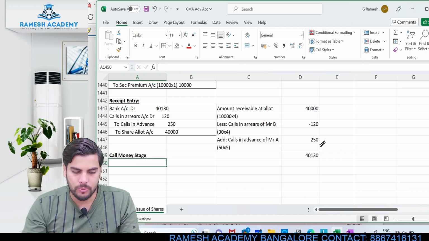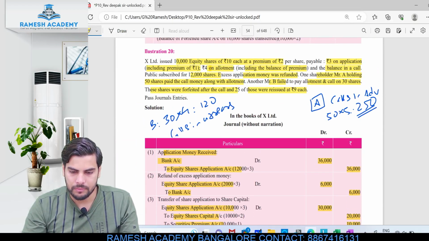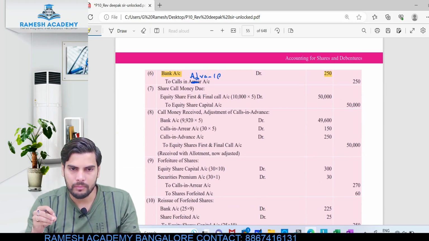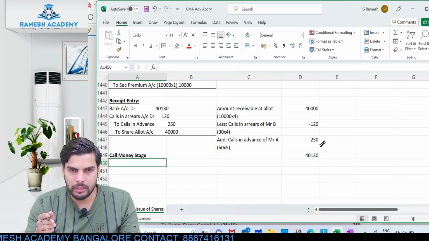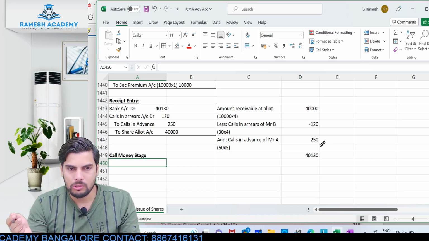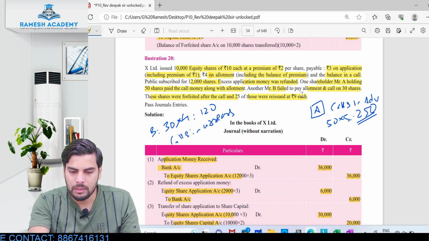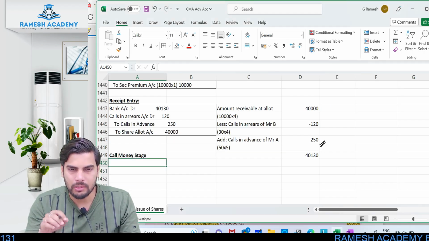Now when it comes to this particular call money stage, all we need to do is pass the due entry first. Even for this particular person, Mr. B, who made default at the allotment stage, the first and final call was also made to him. He did not pay the allotment money as well as the first and final call. If you read the question carefully, Mr. B failed to pay the allotment money and first and final call money on 30 shares. So even this first and final call was made with respect to Mr. B's shares as well.